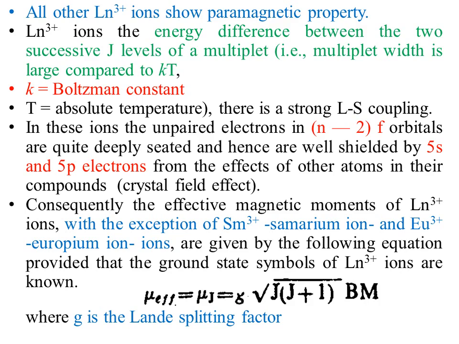Consequently, the effective magnetic moment of a lanthanide in the +3 oxidation state, with the exception of samarium and europium ions, is given by the following equation, provided that the ground state symbol of the lanthanide is known. μ effective is equal to μJ is equal to g under root of J into J plus 1 in Bohr magneton, where g is the Landé splitting factor.